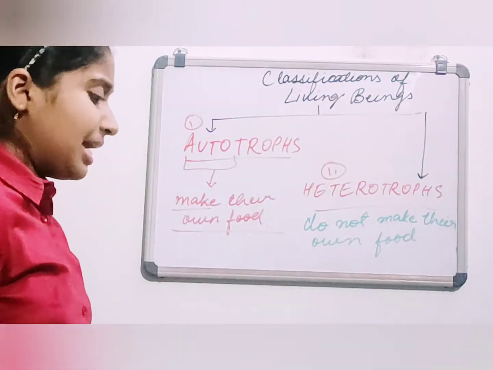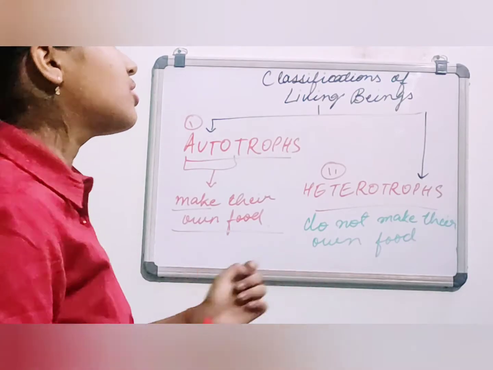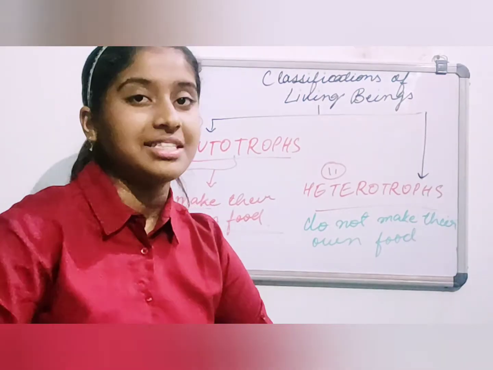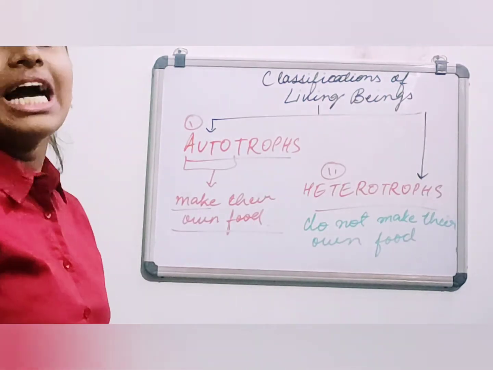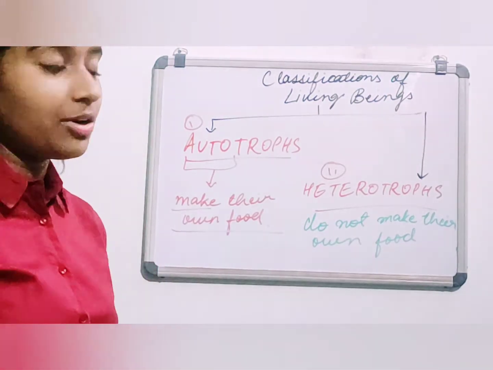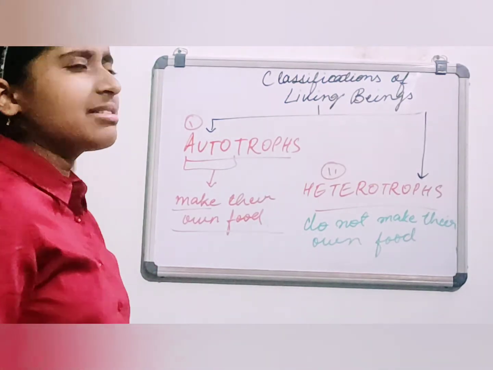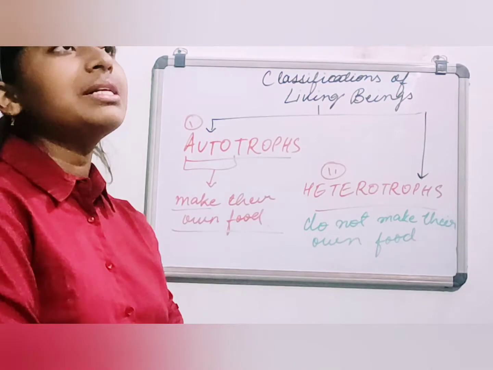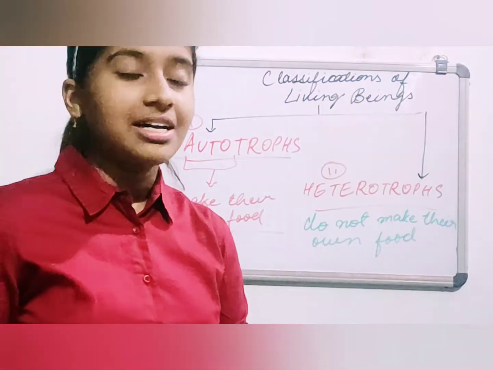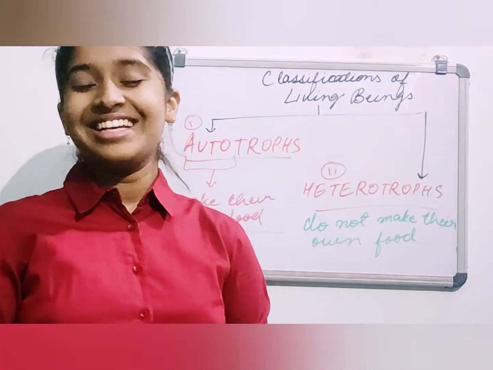Actually heterotrophs consist of many subdivisions. Here comes the main thing. But I will tell you about the subdivisions later on. First, let's discuss the heterotrophs and ask about the examples. The examples are living beings, actually human beings.